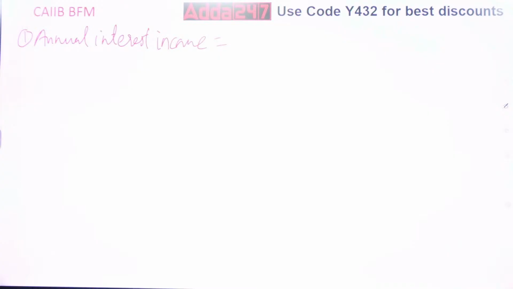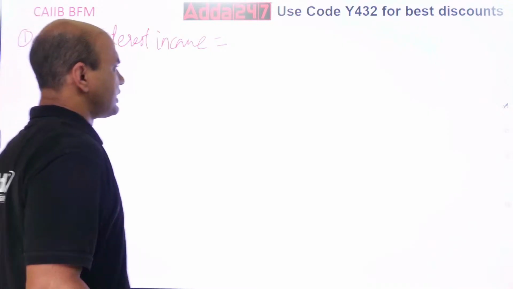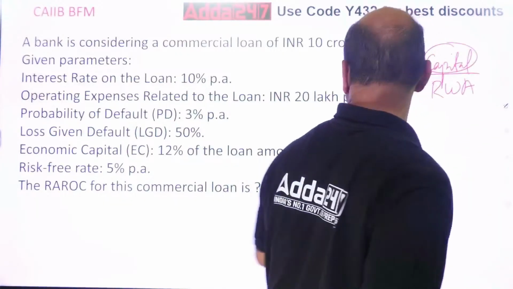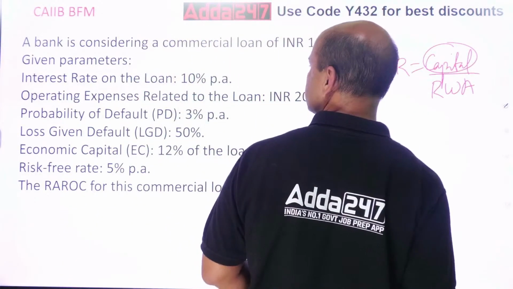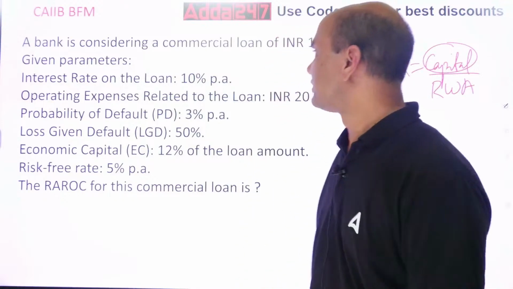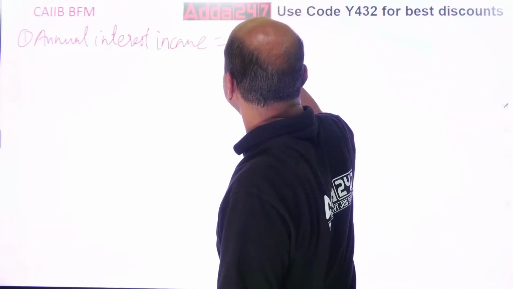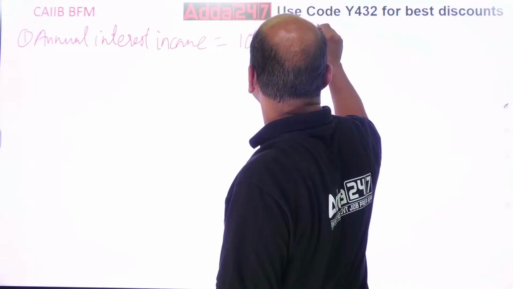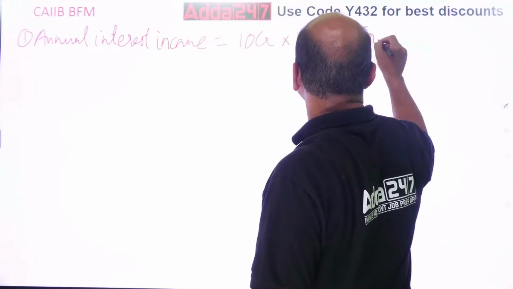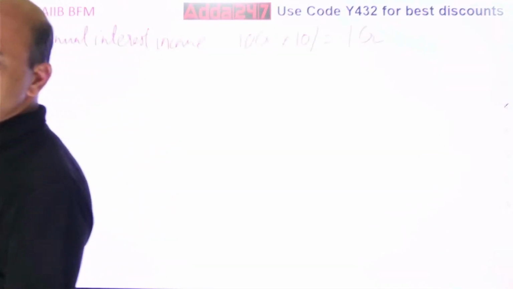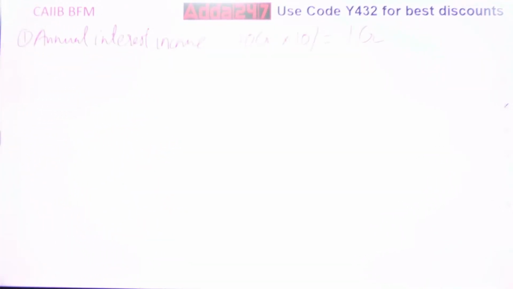So that is equal to... yes, what are you getting? 10 crores and 10%. So it is 1 crore, right? Probability of default is 3%. Everything is given to you. PD is given. So that is equal to 10 crores into 10%, which is equal to 1 CR. 1 CR is my annual interest income. Got it, everyone? Annual interest income is 1 CR.